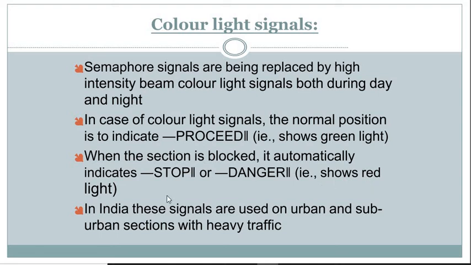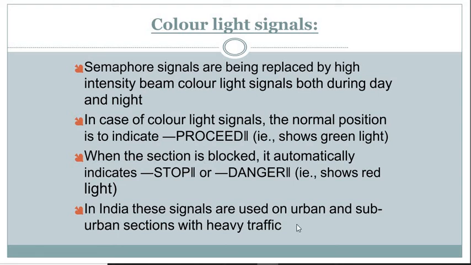And what happens with the yellow color? Again I will tell you, yellow means move with caution. Cautiously move. The train doesn't need to stop there, but it doesn't have to move at a very high speed either, the train has to reduce its speed because it can be stopped at any time. Yellow means the next signal is red, similar to your roadway signals. So again, green means proceed and red means stop.